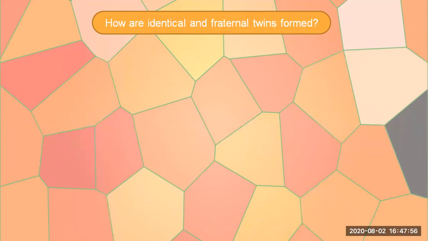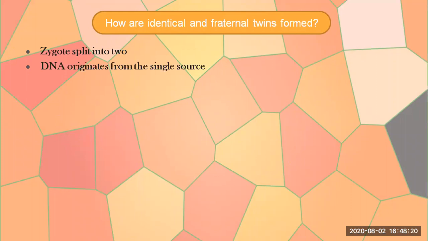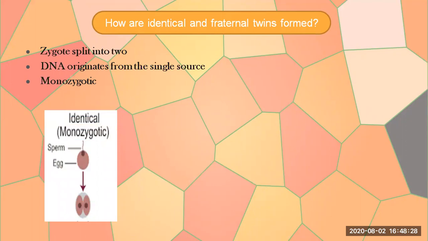So how are identical and fraternal twins formed? Well, to understand why, we need to look at what happens at the time a pregnancy starts, which is known as the time of conception. So in case of identical twins, after fertilization, a zygote is formed which splits into two separate zygotes. So we can say the DNA originates from a single source, and that's why identical twins are also known as monozygotic. So the zygote divides into two, and these zygotes may or may not share the same placenta.